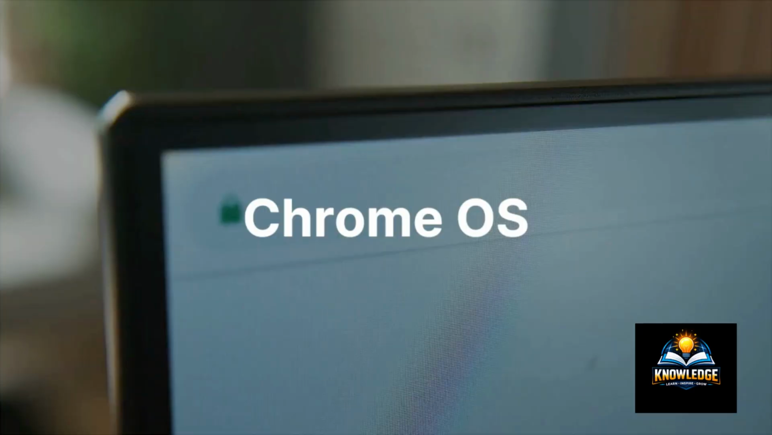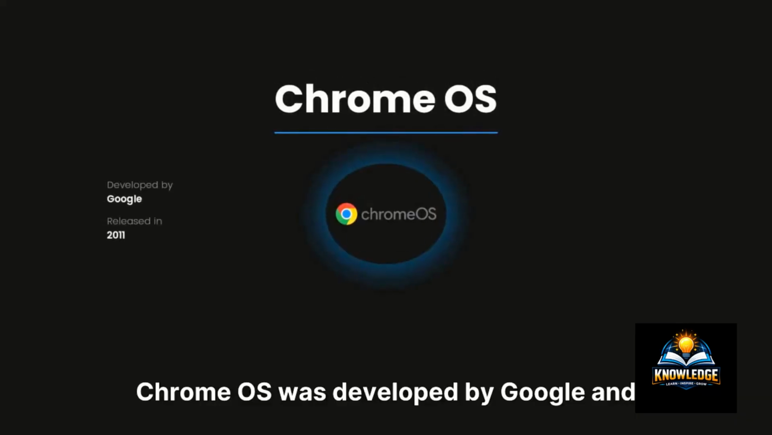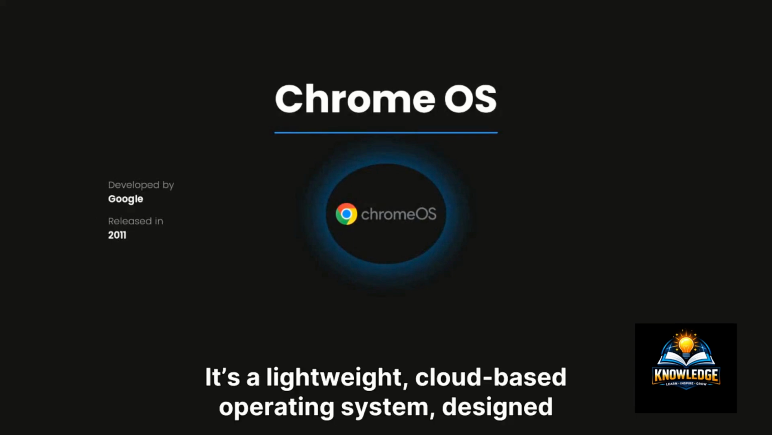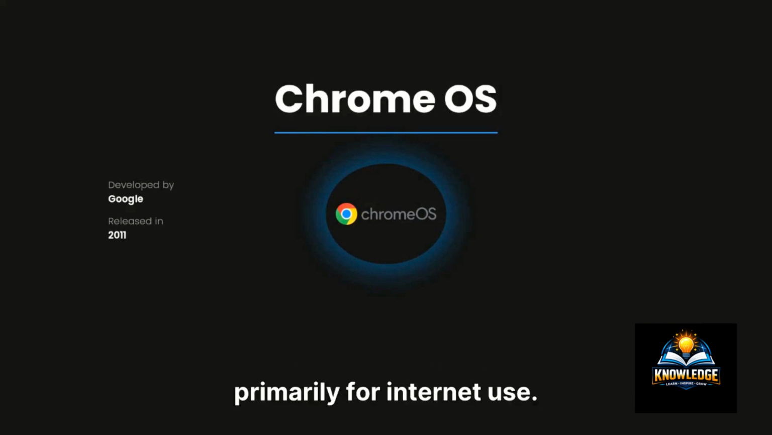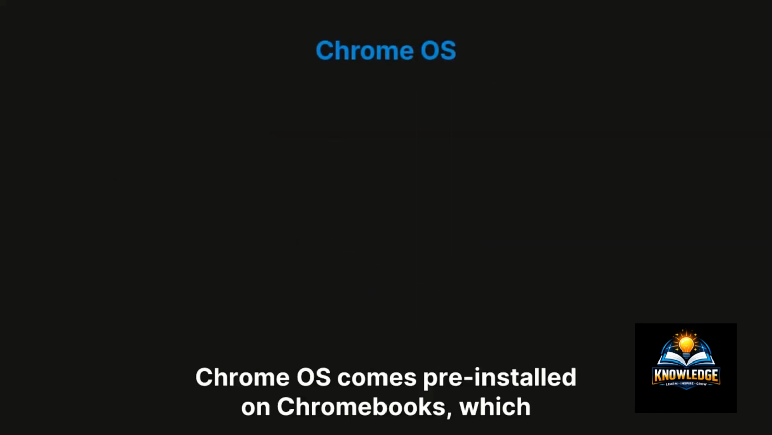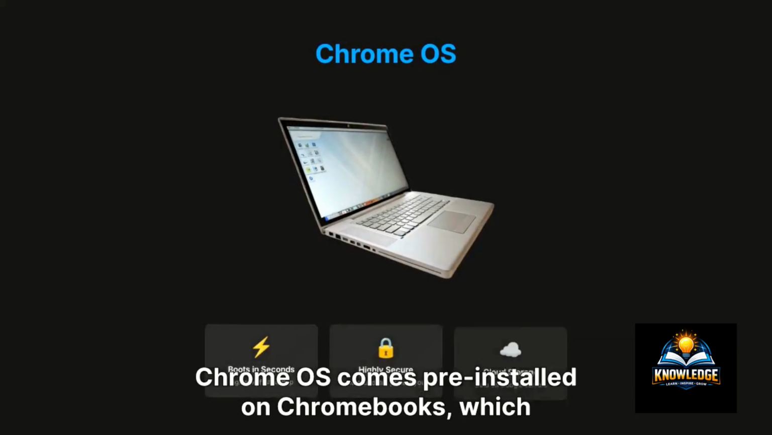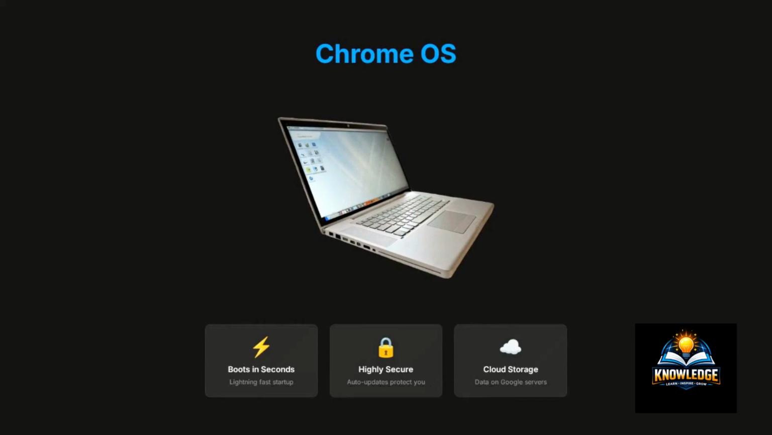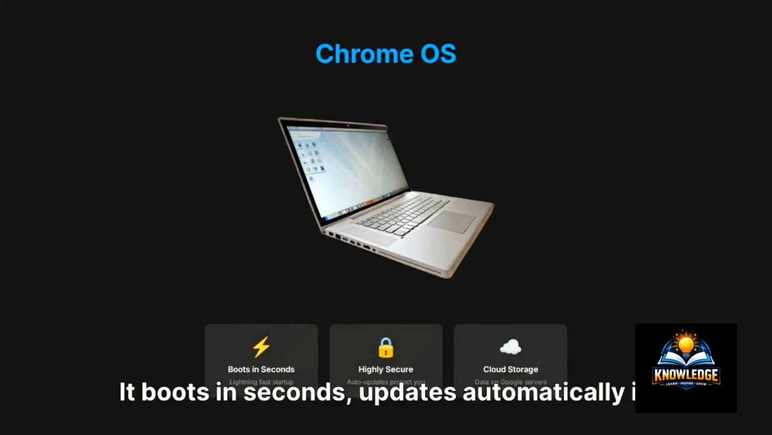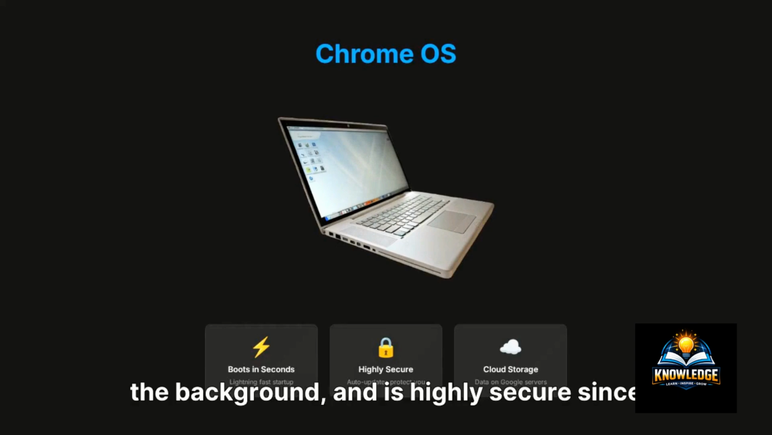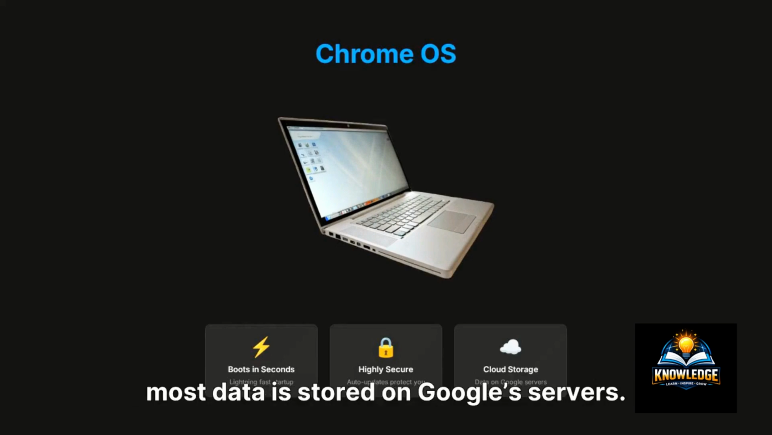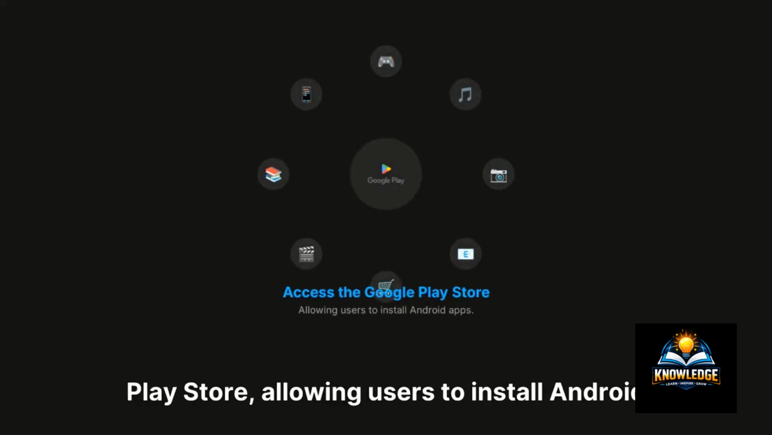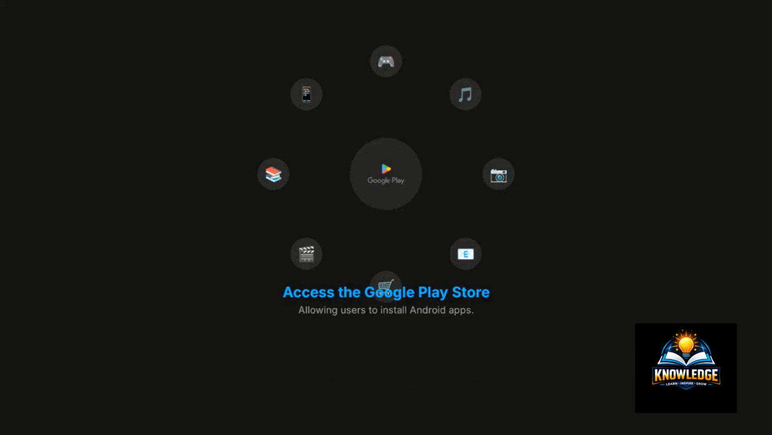Chrome OS. Chrome OS was developed by Google and released in 2011. It's a lightweight, cloud-based operating system designed primarily for internet use. Chrome OS comes pre-installed on Chromebooks, which are affordable, fast, and commonly used in schools and offices. It boots in seconds, updates automatically in the background, and is highly secure since most data is stored on Google's servers. Another advantage is access to the Google Play Store, allowing users to install Android apps.